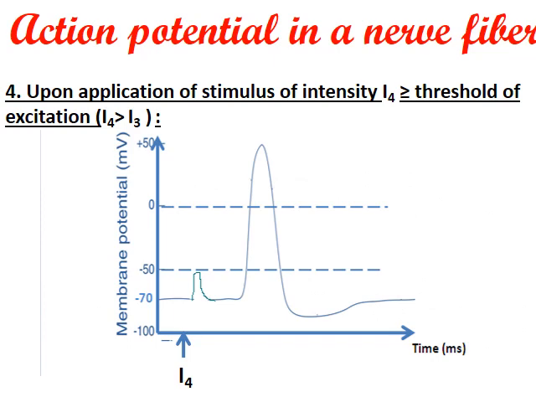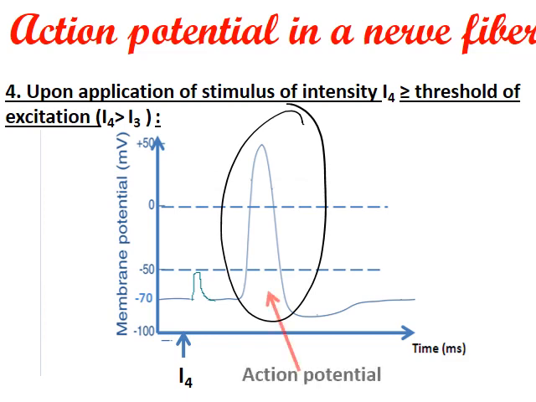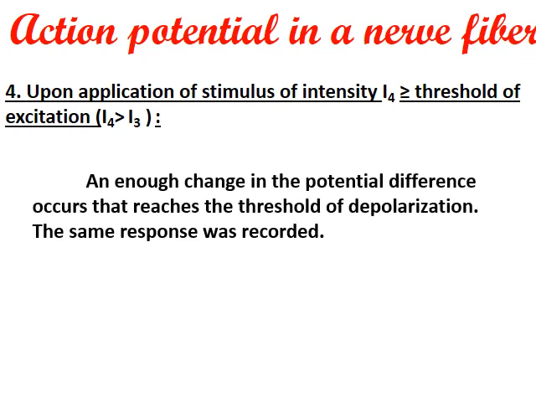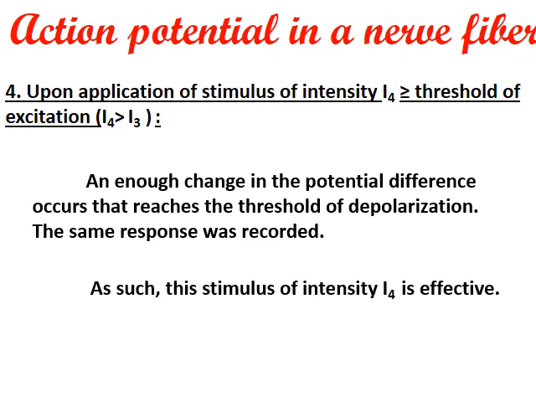While I4 is greater than or equal to the threshold of excitation, an action potential is also recorded. Enough change in the potential difference occurs that it reaches the threshold of depolarization, the same response was recorded, so the stimulus is also effective.